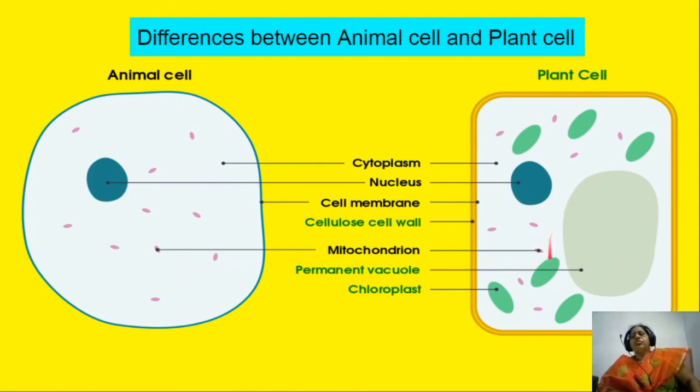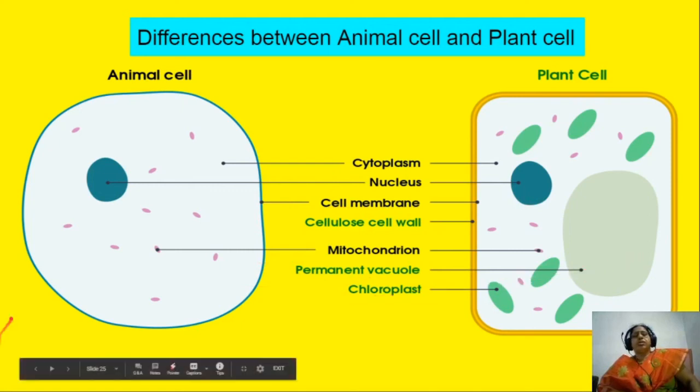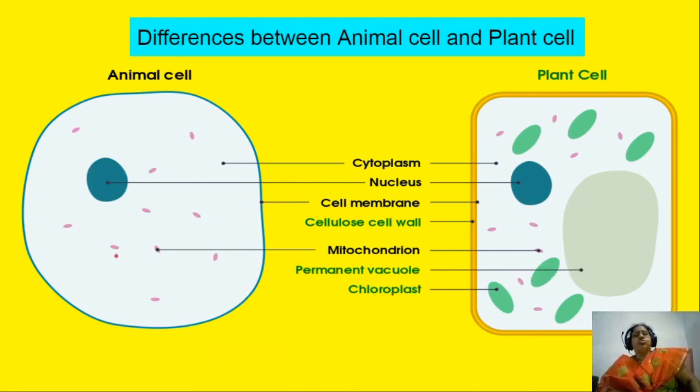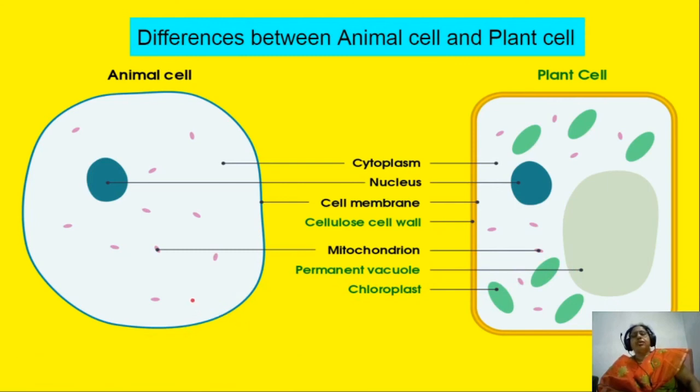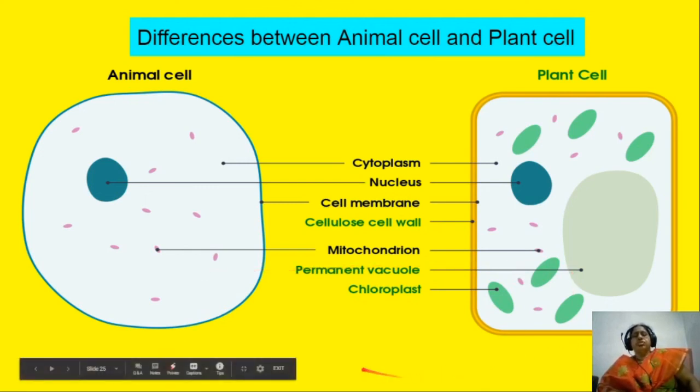A large vacuole is present in plant cell, but there is a chance of small vacuoles present in animal cells. Animal cell does not have chloroplast. Plant cell is having chloroplast. So these are the differences of animal cell and plant cell.